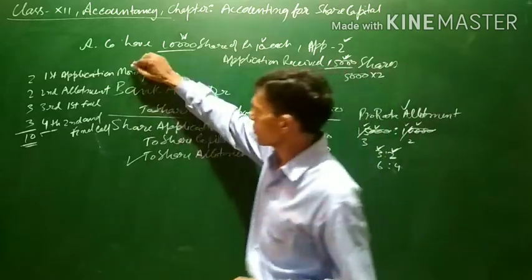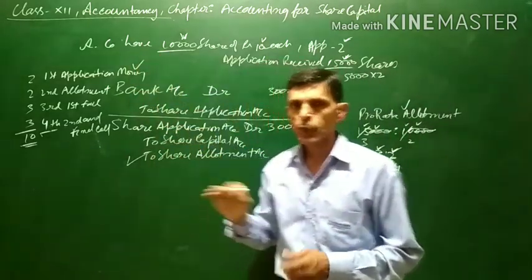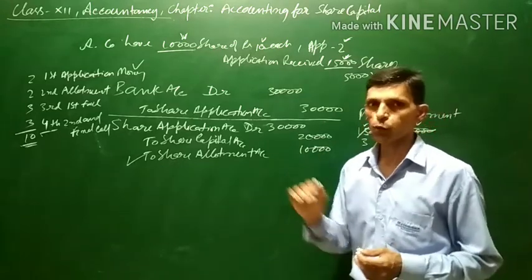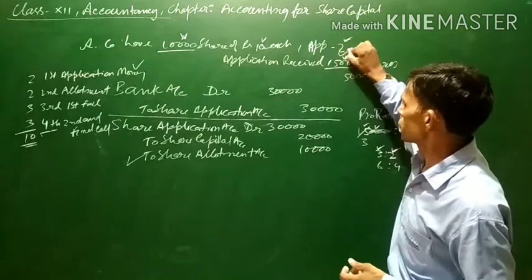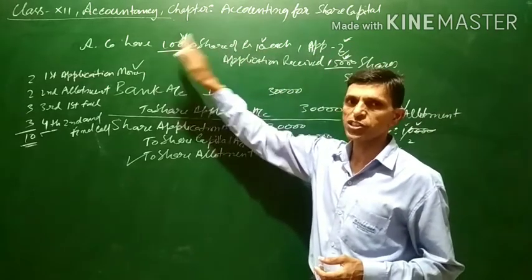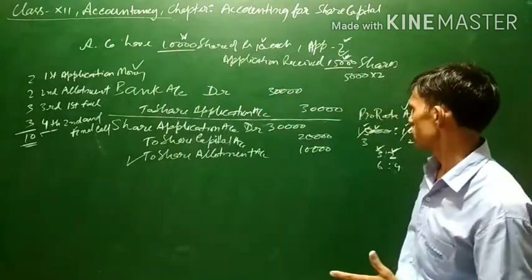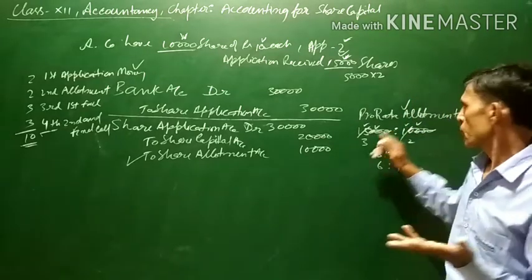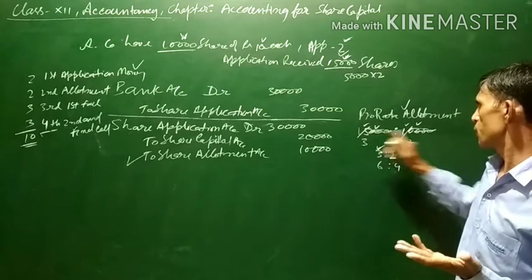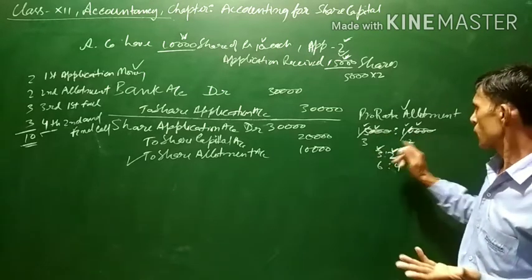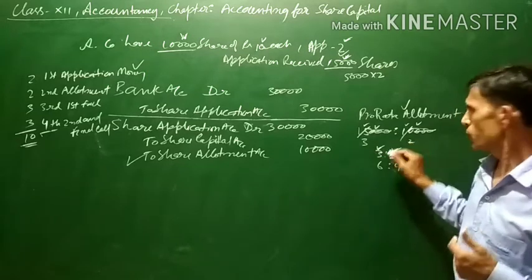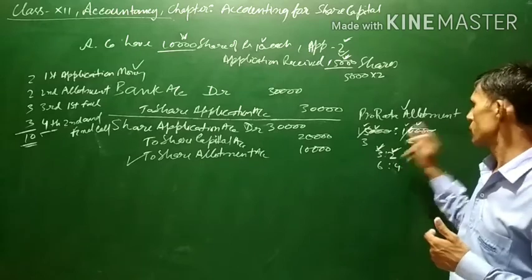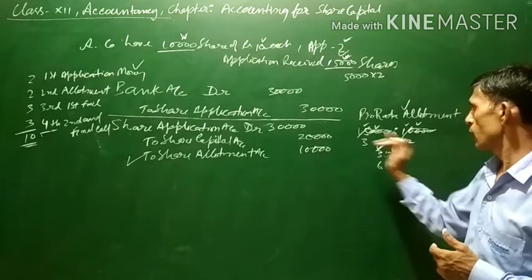Now the excess application money here, what is happening is, since there is pro rata allotment, means there is proportionate allotment. Application is 15,000 and issued shares is only 10,000. There is over subscription there. In this way, we have to find the ratio of the applications received and the shares issued, that is 15,000 to 10,000, and the ratio will come to 3:2. Those who have applied for 3 will be allotted 2, those who have applied for 15 will be allotted 10 shares. This will be the allotment ratio.